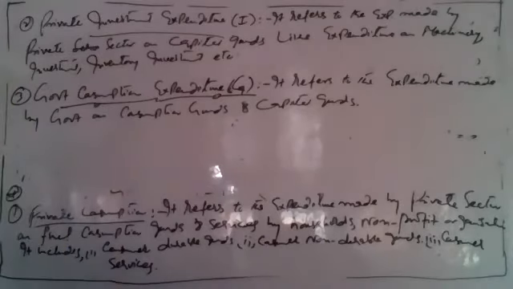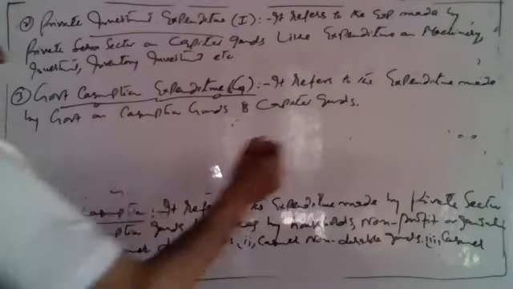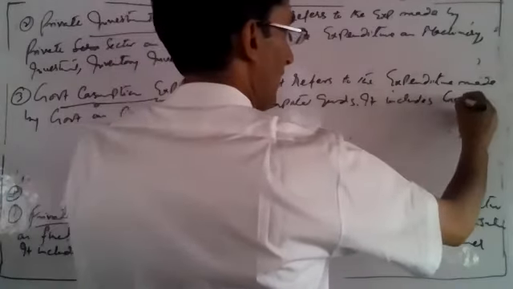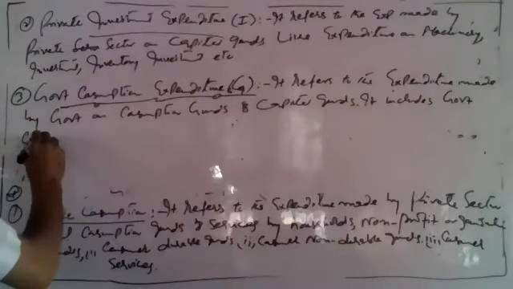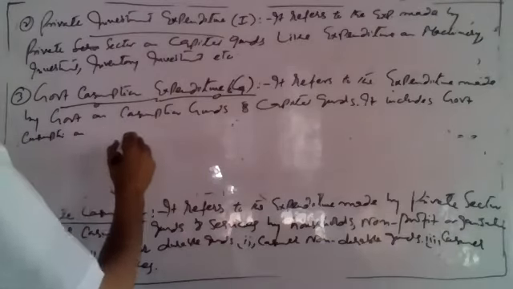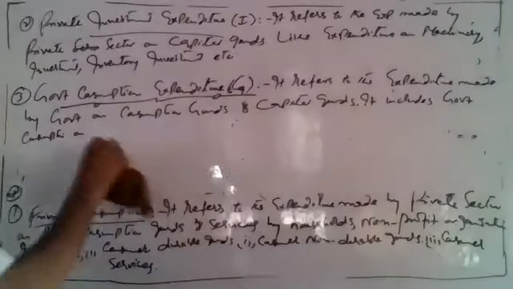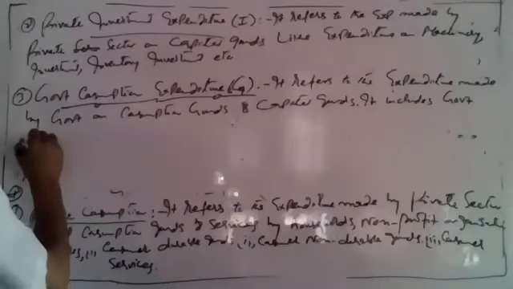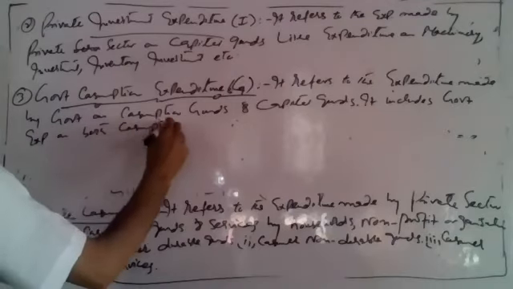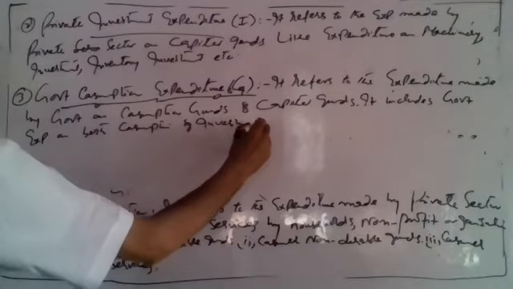Write down government consumption expenditure and G: it refers to expenditure made by the government on consumption goods and capital goods. Thus it includes government expenditure on both consumption and investment during the year.